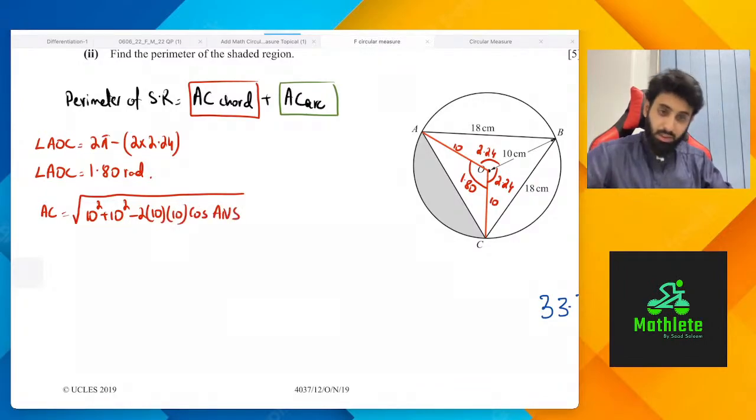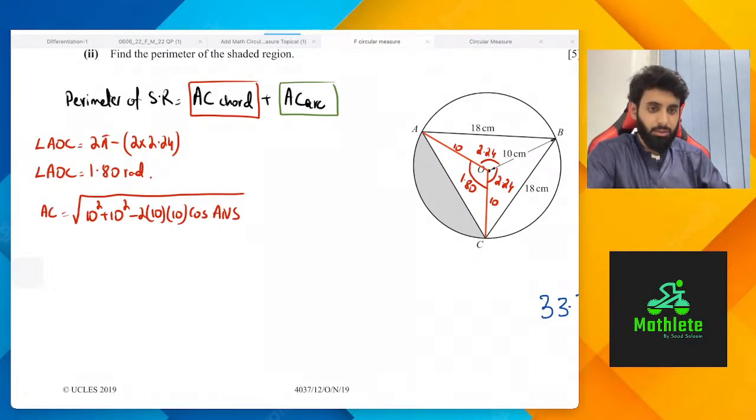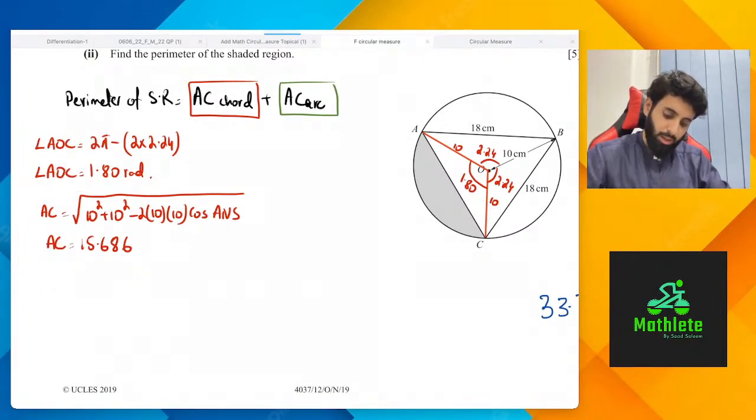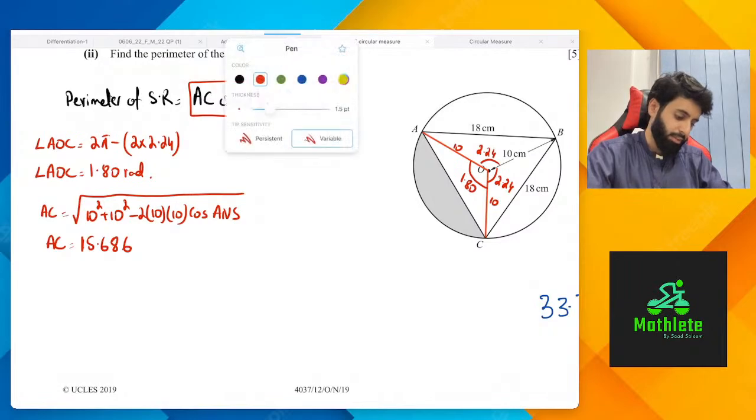Okay, so I'm going to use the answer key so that I avoid rounding it off. And I'd like one of you to solve this with me, so that in case I make a calculation error or something, one of you can point that out. 10 squared plus 10 squared minus 2 into 10 into 10 cos of the answer. Okay, so I am looking at 15.686. Again, not the final answer, so I am going to have it correct to 5 significant figures.